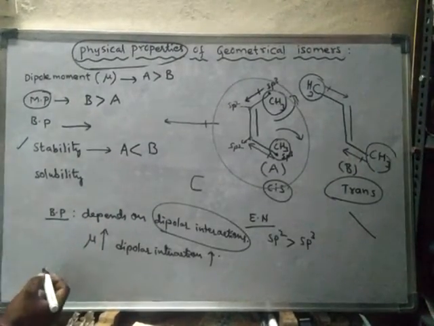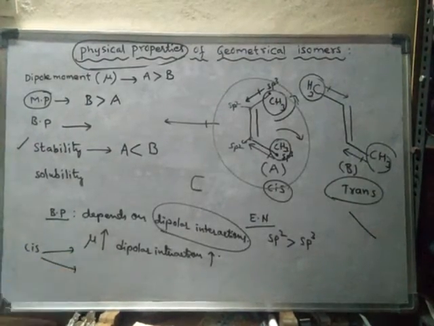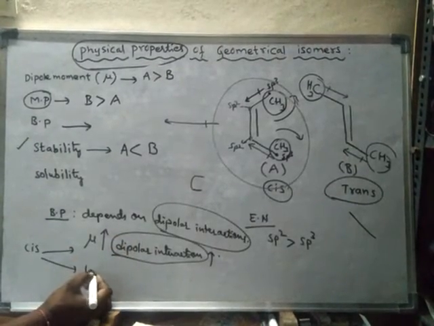In the cis form, one more thing: two things are present. Dipolar interactions are present, and also London dispersion forces.